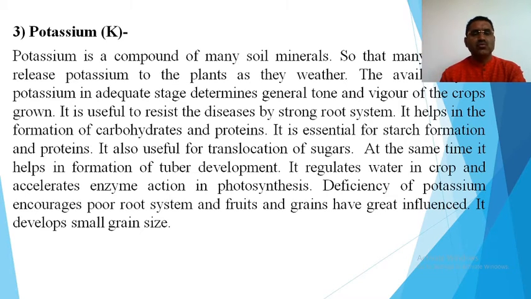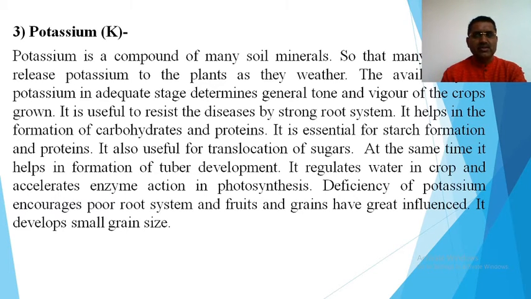It is useful to resist diseases by a strong root system. It supports developing a strong root system in the plant. It helps in the formation of carbohydrates and proteins. It is essential for starch formation and proteins. An important characteristic of potassium is that whenever plants or fruits are in a mature stage, they require more potassium. It is also useful for translocation of sugars.